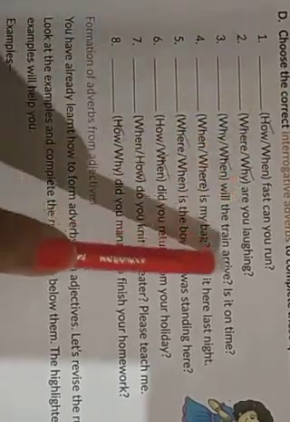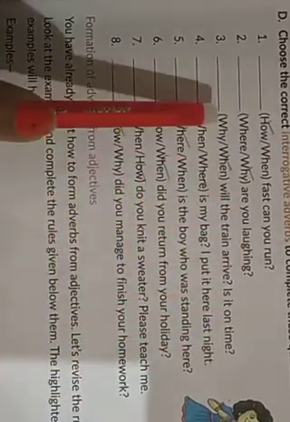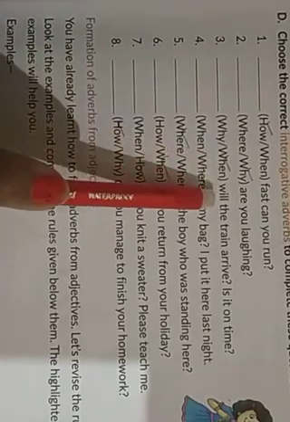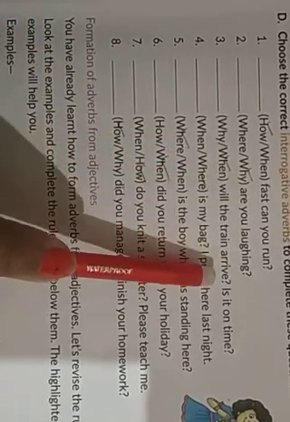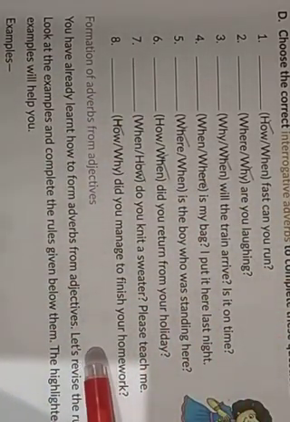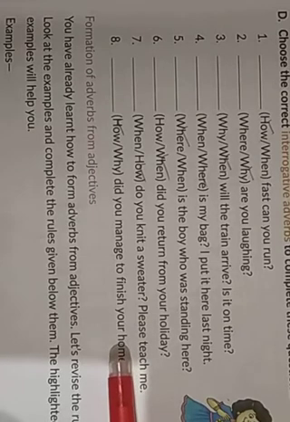Third one. Blank will the train arrive? Is it on time? Again we have two options, why and when. So the correct option will be when will the train arrive? Okay, so I have told you how to do the exercise, and I hope that the rest of the questions you can do yourself.